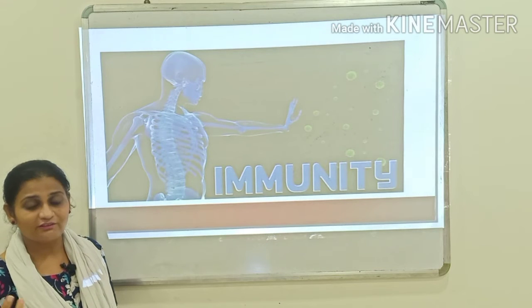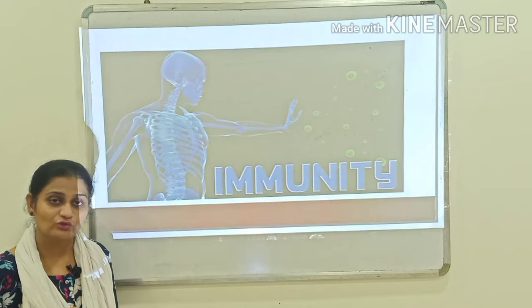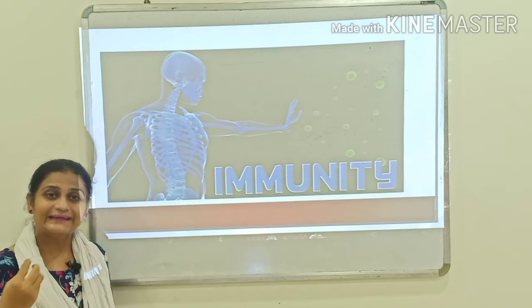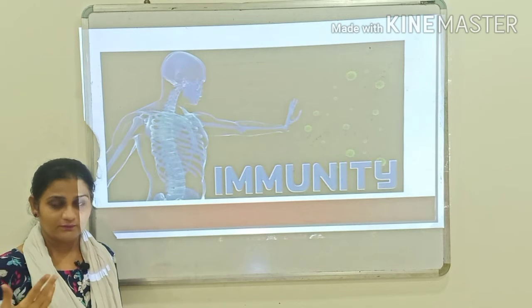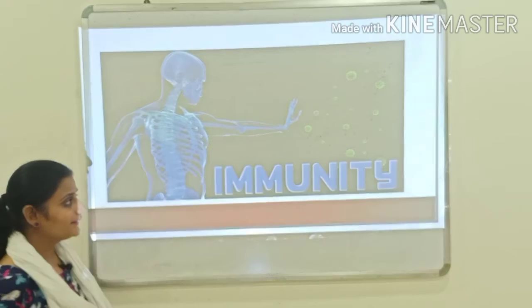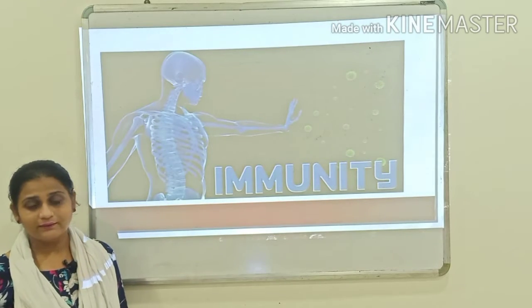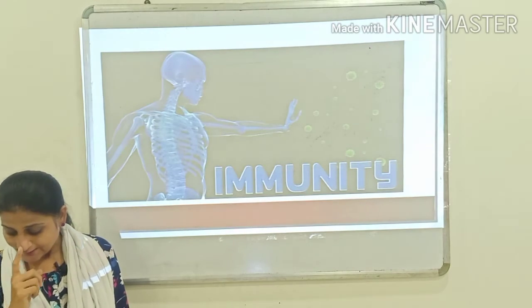So in future, if there is an attack of the same microorganism or the same pathogen, the immune system will identify the pathogen and will provide the fighting capacity against the pathogens, right?